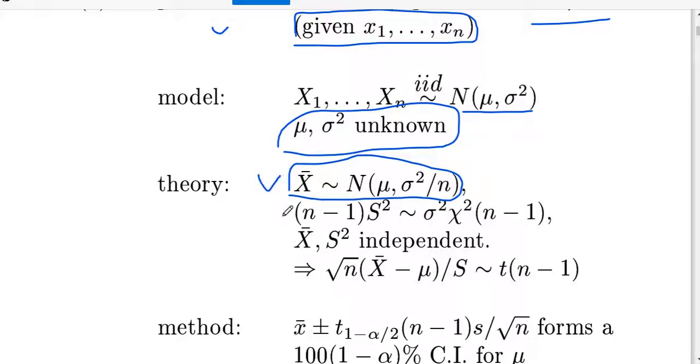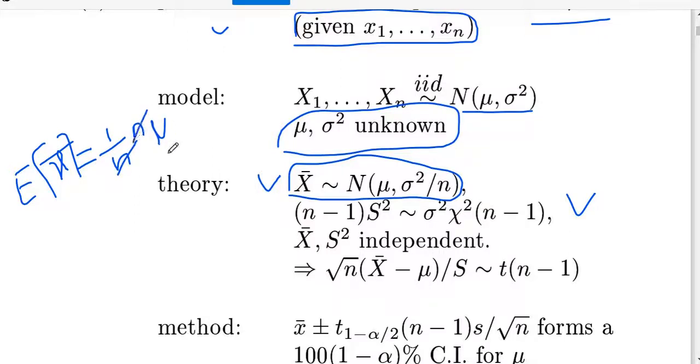For the variance we go to the chi-square distribution. I will discuss this. See how you can get the x bar distribution in the normal distribution: you just take the expected value of x bar. Here you get x1 plus x2 and so on up to xn, divided by n. Finally, 1 upon n into, since all are IID samples, you can sum the total mu's and get n mu. So n and n cancel, and you get mu.